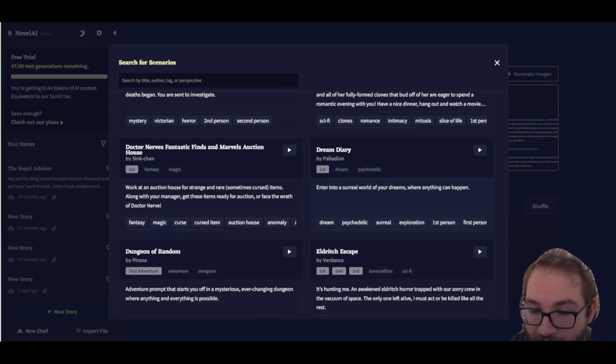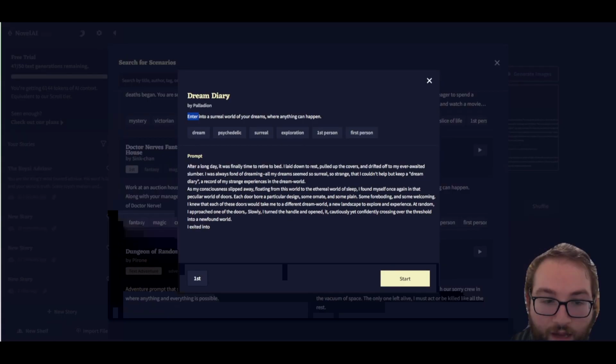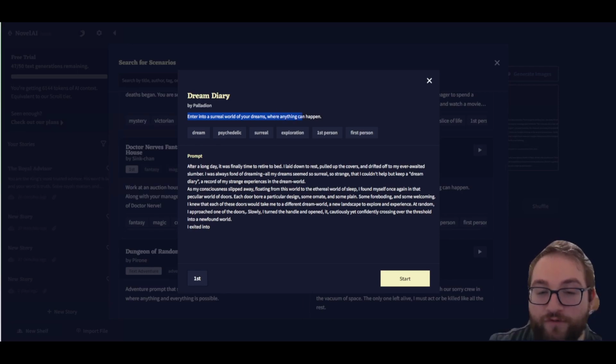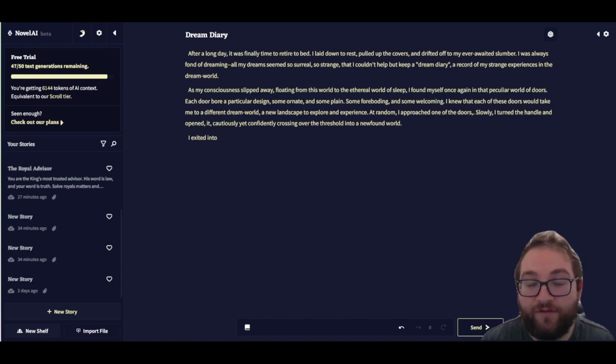As you can see, each and every one of these is written by an individual person. So if you are a storyteller and you are great with words, you can always upload your own story so that others can edit a story based on your imagination as well. Enter into a surreal world of your dreams where anything can happen. Once you click on the prompt, it's going to give you this exposition. Each exposition will be different based on the prompt that you chose.